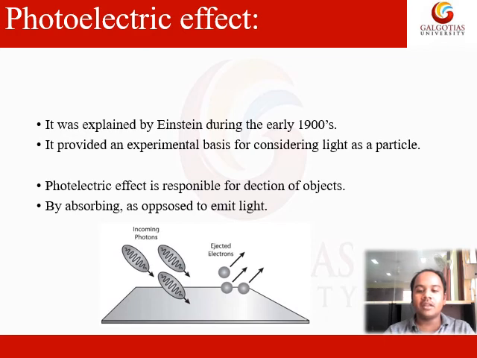The number of electrons which are ejected depends on the energy of the light and on the intensity of the initial radiation.